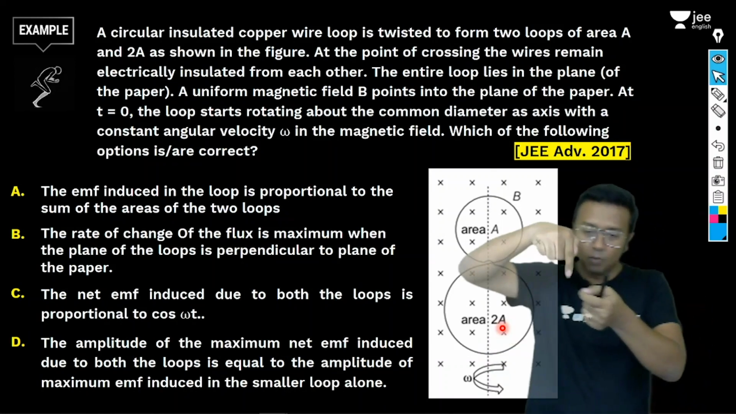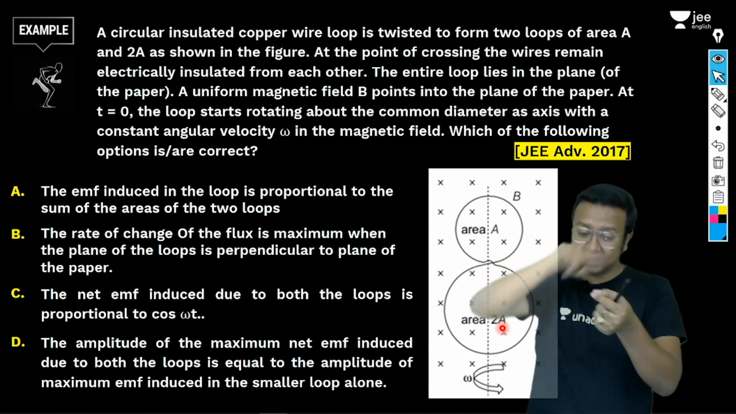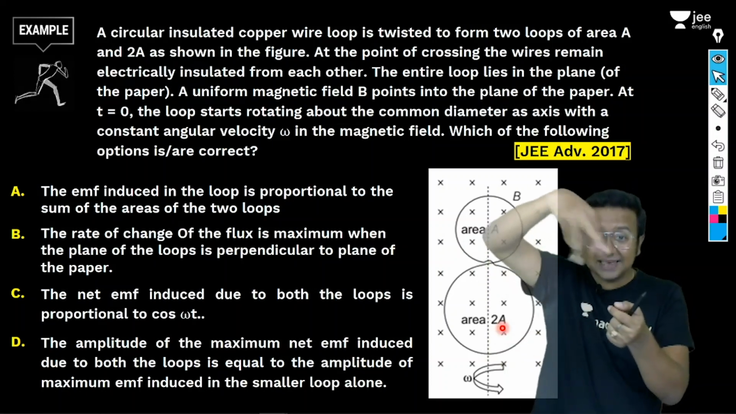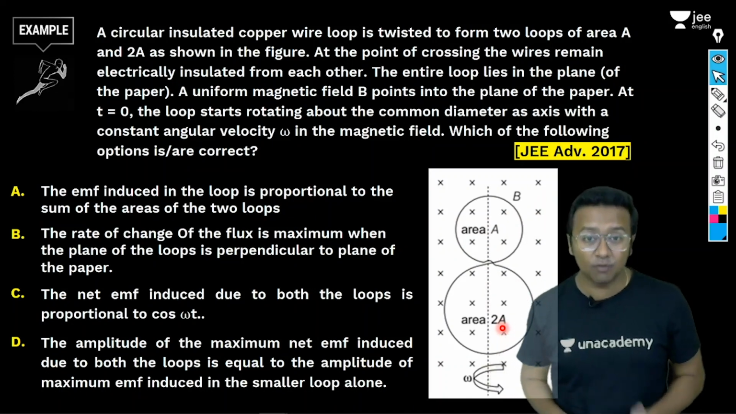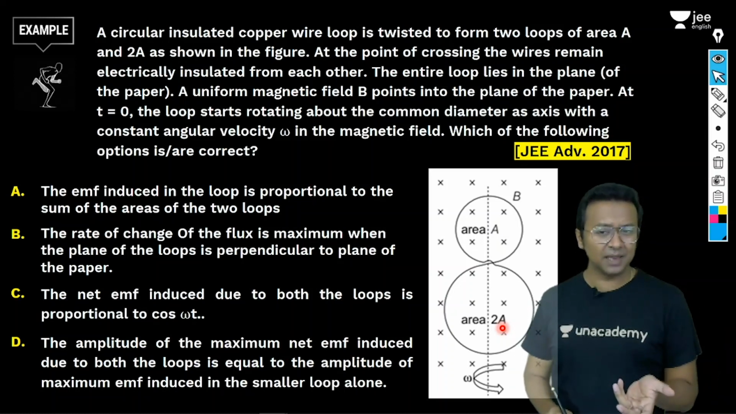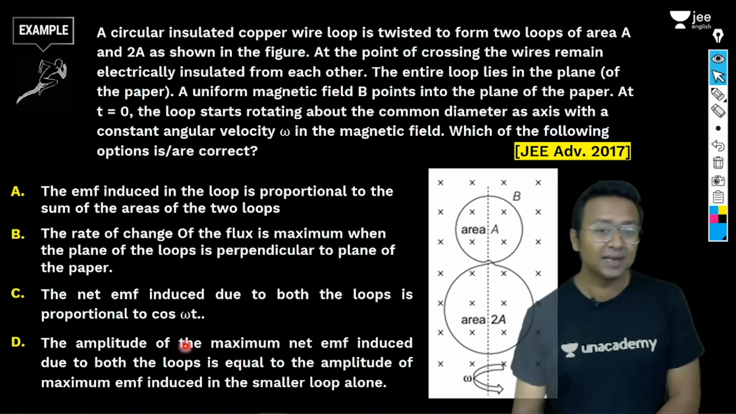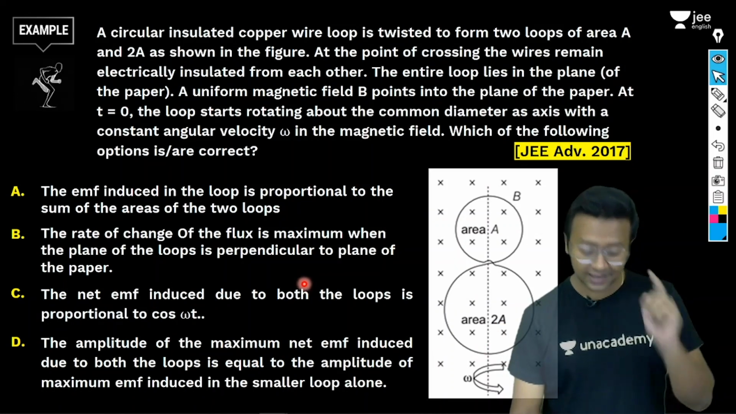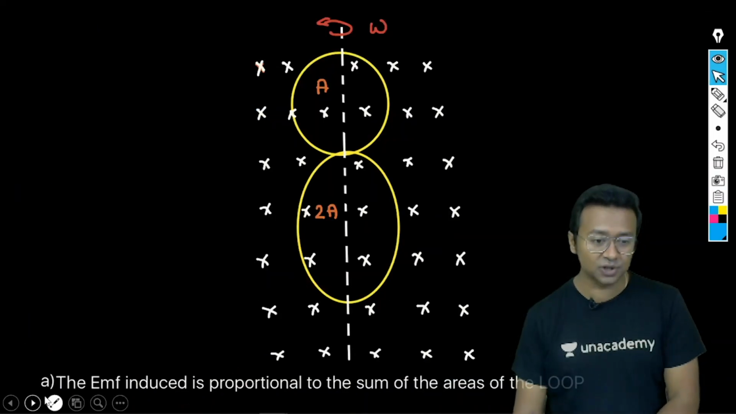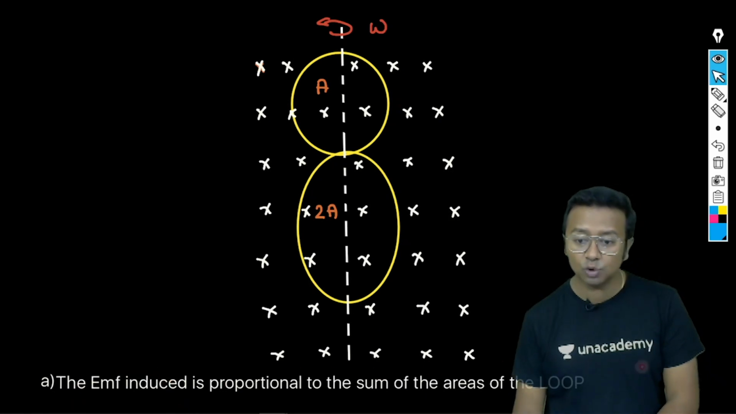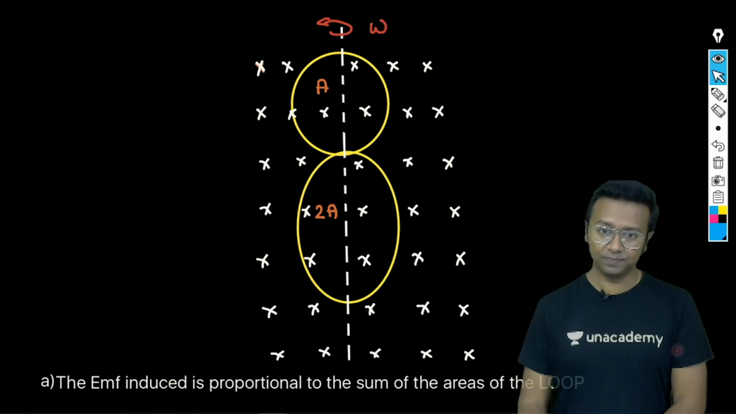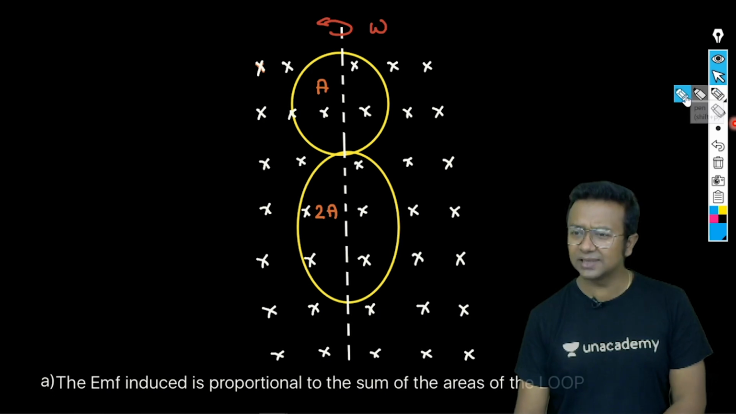Right. Now, what is happening is this entire setup, this double loop, is rotating with an angular velocity of omega. So it is going to generate some EMF in this double loop. We need to find out what that EMF will be. Now let's look at one option at a time. So we'll take up the first option, that the EMF induced is proportional to the sum of the areas of the loops. Let us try to understand what is exactly happening here.